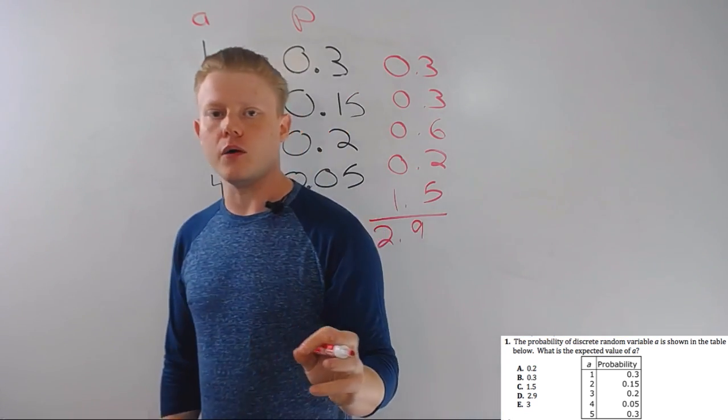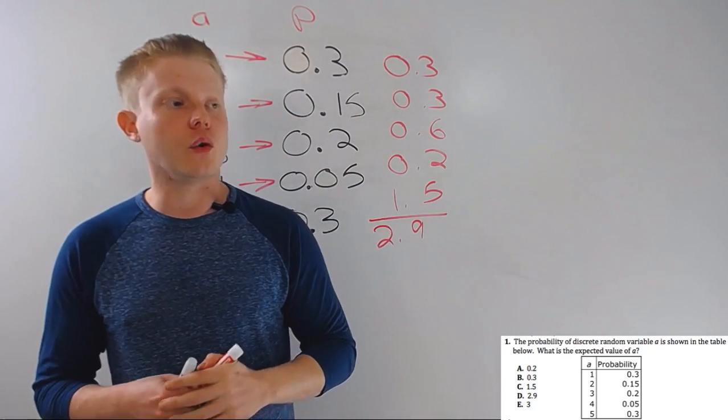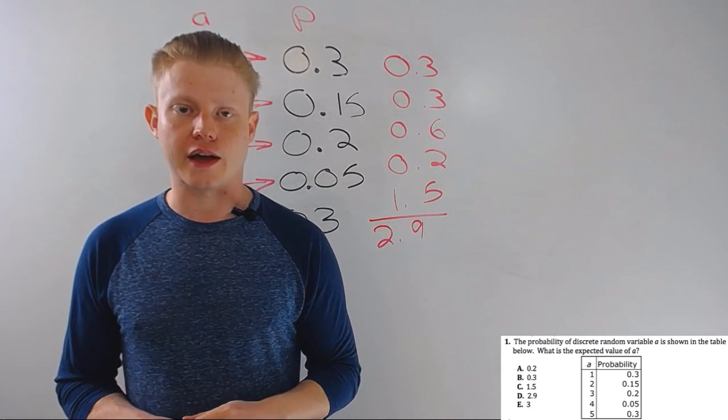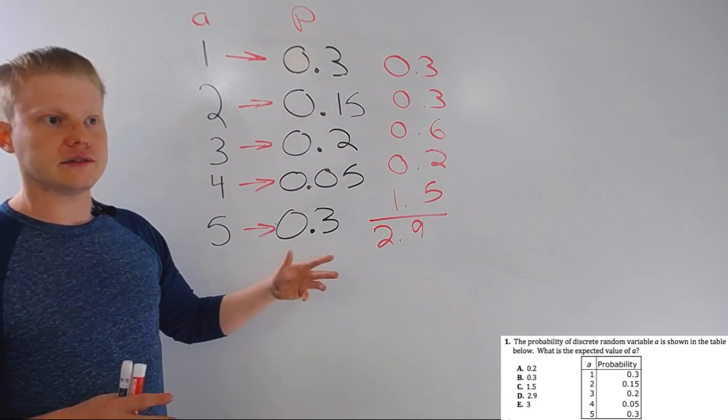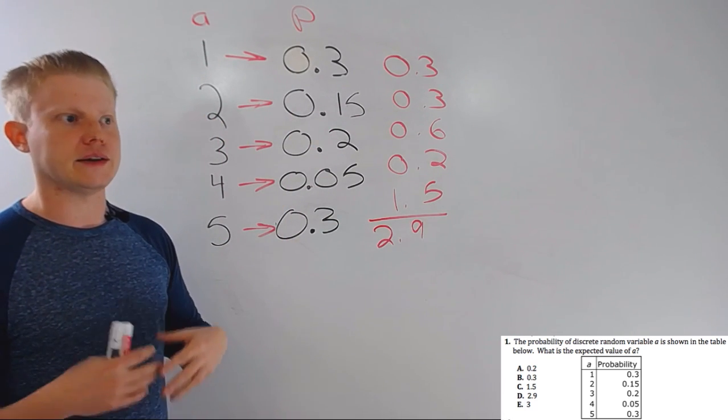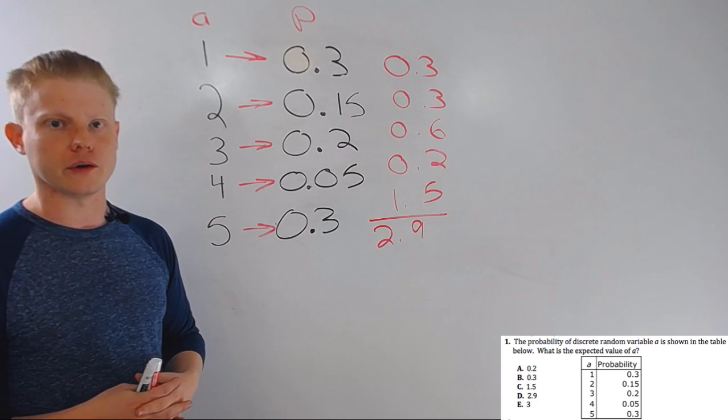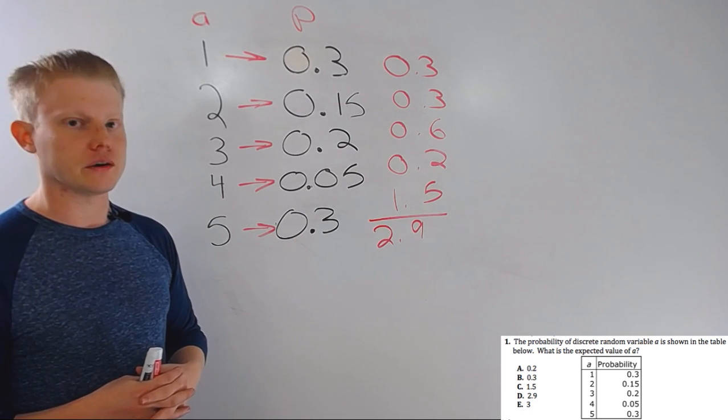Check out the video in this section on weighted averages. You'll also see problems like this in the data section. So this is exactly like a frequency table, except it's kind of one step farther. They went ahead and calculated the percent or the probability for you. Take a look at those other sections.